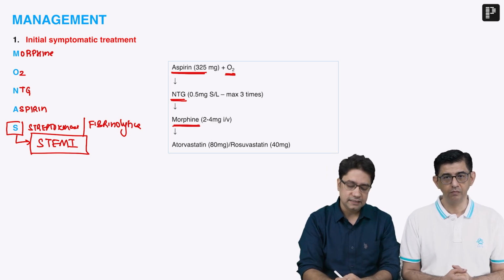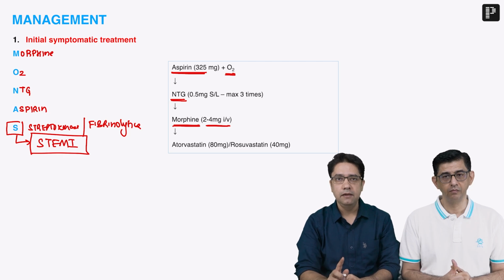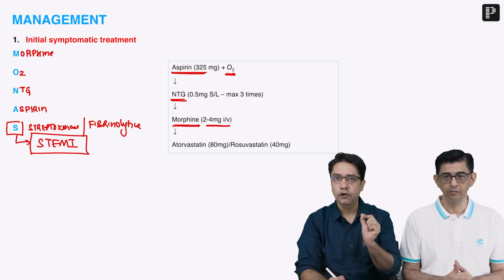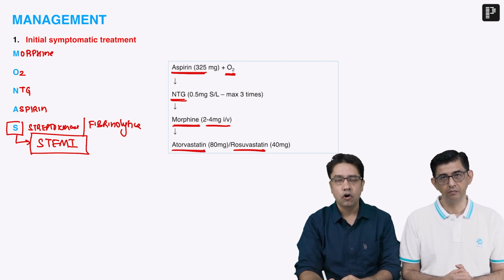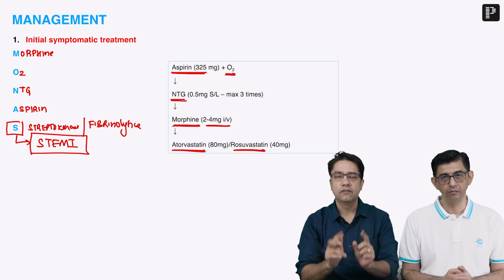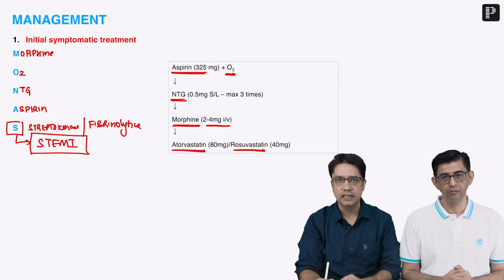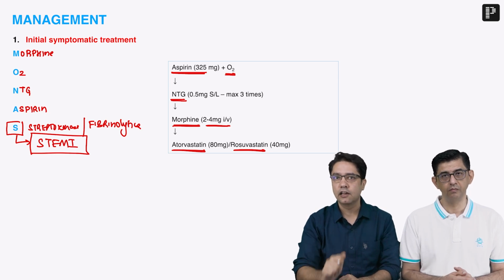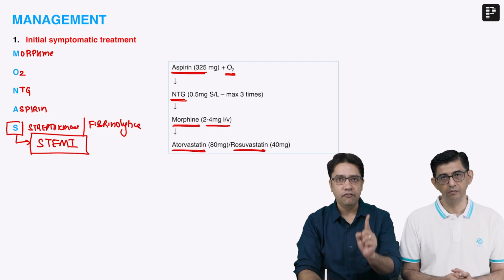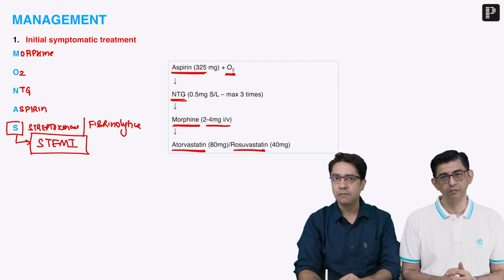Then we give morphine, that is IV, 2 to 4 milligram, and a very important class of drug which must be given IV during an acute attack of MI, that is statins. Either atorvastatin 80 milligram or rosuvastatin 40 milligram. Remember, these doses of the 2 statins are the highest possible dose of statin. We call them high intensity statin therapy because it has been seen that statins prevent plaque or thrombus disruption. That means they have a direct anti-atherosclerotic action. And recent trials have shown that if you give statins in high dose during sudden MI, they reduce the chance of sudden death by more than 40%. So this is the initial symptomatic management.